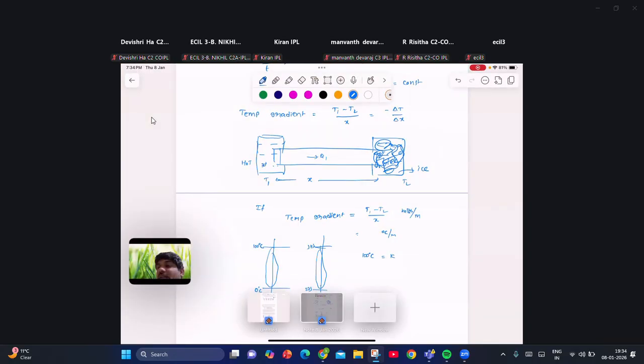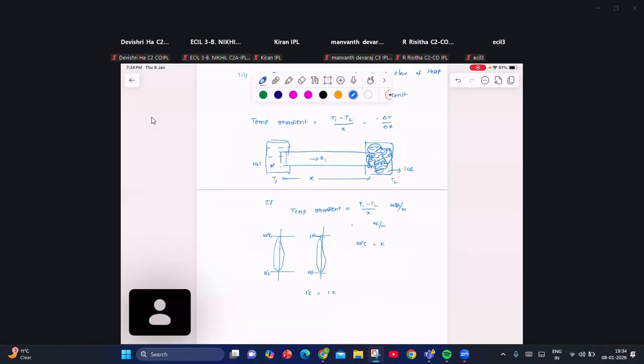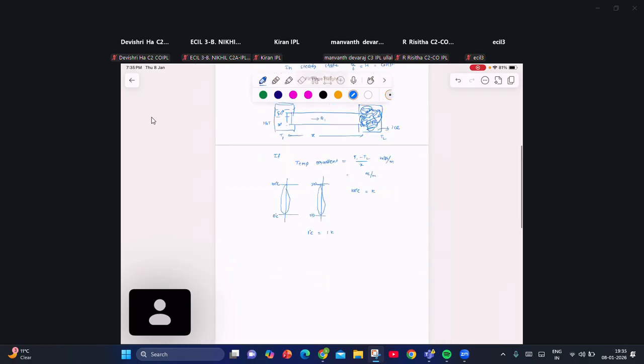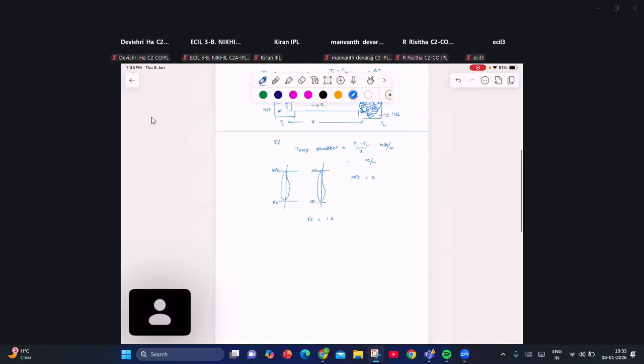Let us suppose that I am going to consider two situations. In one situation, the temperature difference is only 30 degrees. In some other situation, hot water temperature is 50 degrees and ice temperature is 0 degrees. In which case will more heat energy flow from the hot end to the cold end? 50 degrees. So if the temperature difference is more, more heat energy will transfer. Am I correct? Yes, sir.